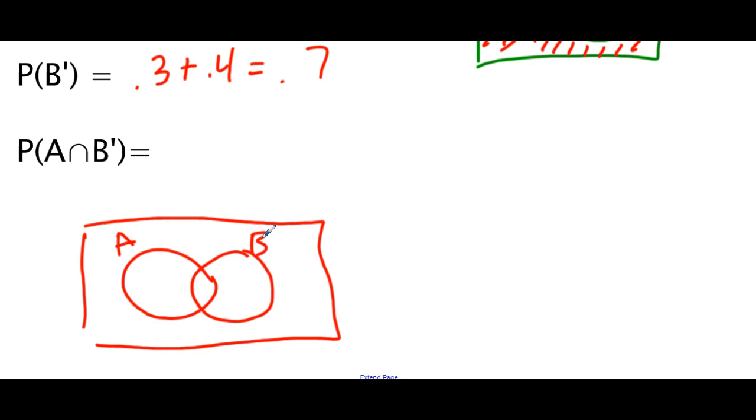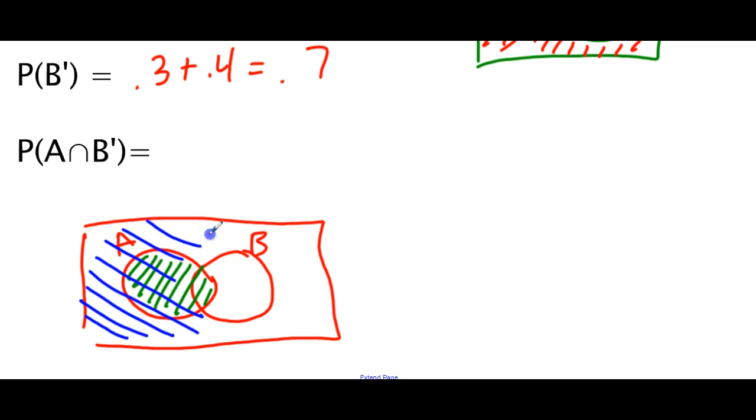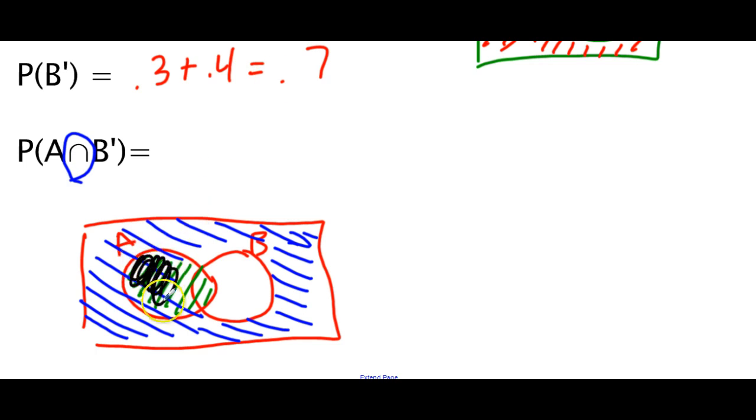A and B. So we want A. So the probability of A happening is this right here, right? The probability of A and not B, so everything outside of B, and I'm going to shade it the other way, so everything outside of B. All right? The important thing is that because we're looking at "and," you have to see where they crisscross, and the only time that the blue and the green actually crisscross is right here. And this is the only answer. This is your answer right here.